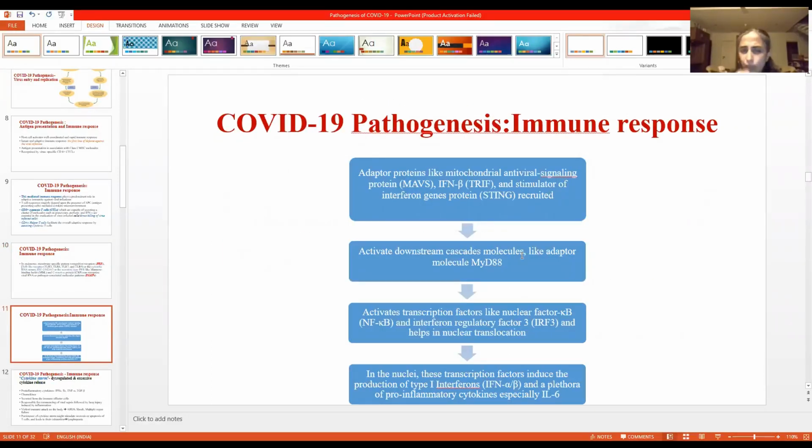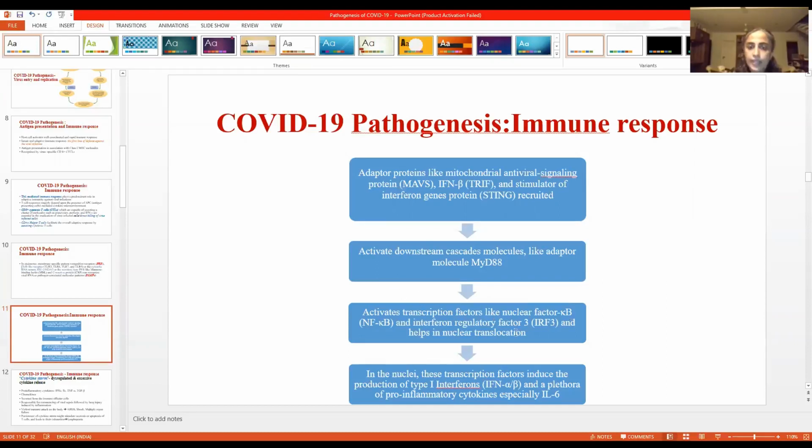And this is somewhat complicated, but just remember that there are different steps by which this immune response is initiated and it increases. So adapter proteins like mitochondrial antiviral signaling protein, etc. are recruited, and downstream molecules like MYD88 are activated.